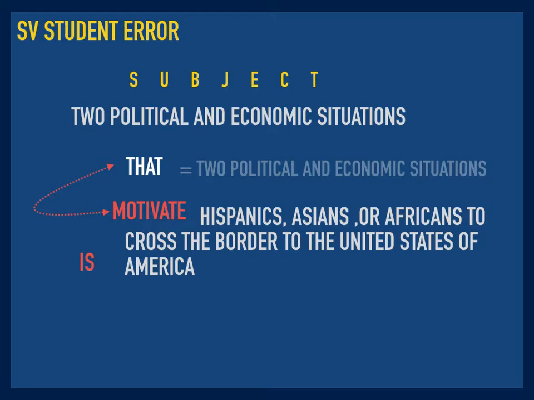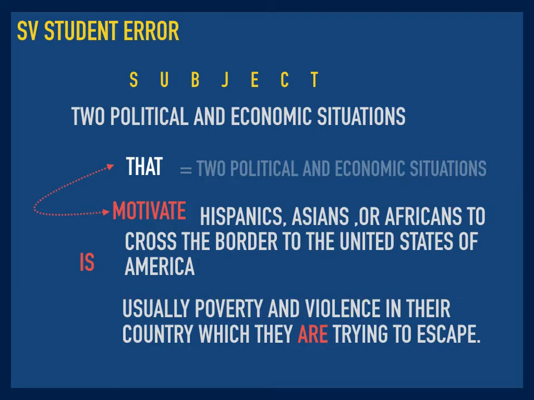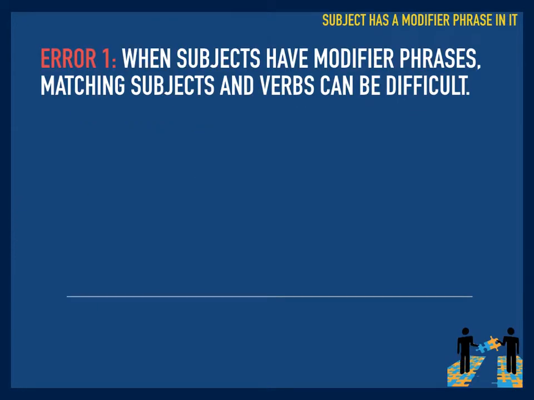Then we have the verb is, and what is usually poverty and violence in their country? It's the two political and economic situations that motivate Hispanics, Asians, or Africans. That's what is, but that needs to be changed because our subject is plural, so it becomes are. This is a very complicated sentence. They will get easier from here, but I wanted to just show you how we might make those error adjustments. And some of you were able to pick that up without that level of analysis. That's fine. I'm just explaining why it is the case that we change the verbs to make sure they're plural there.